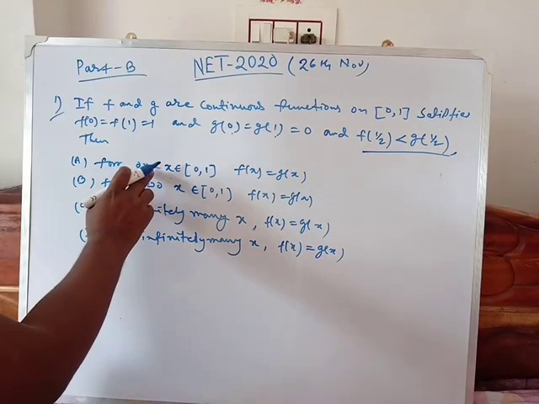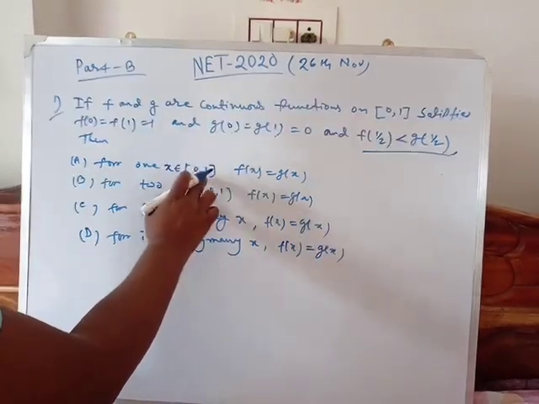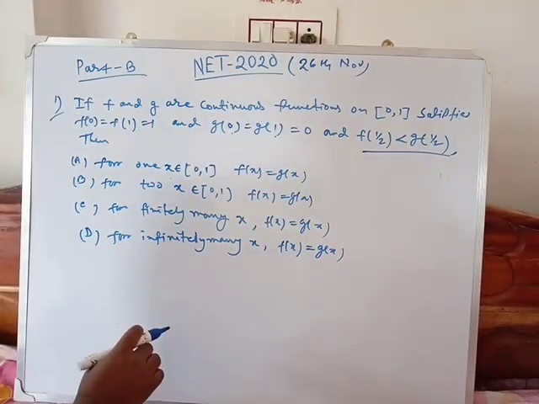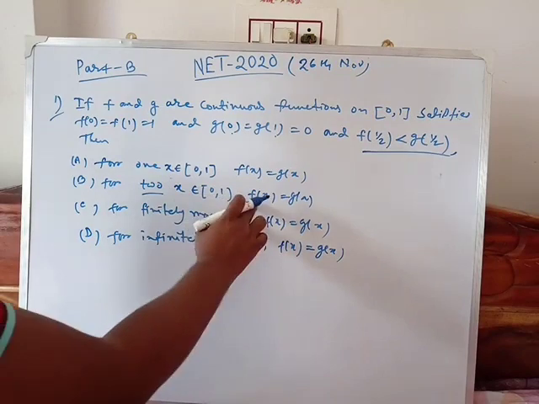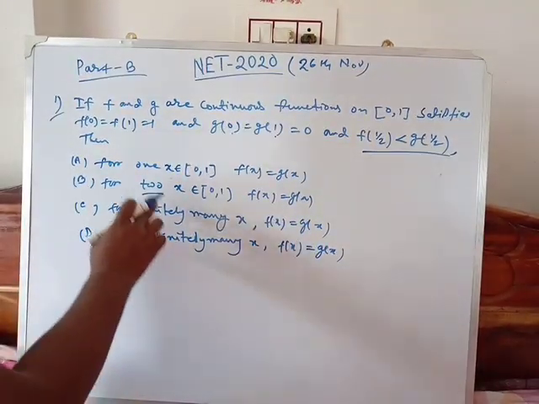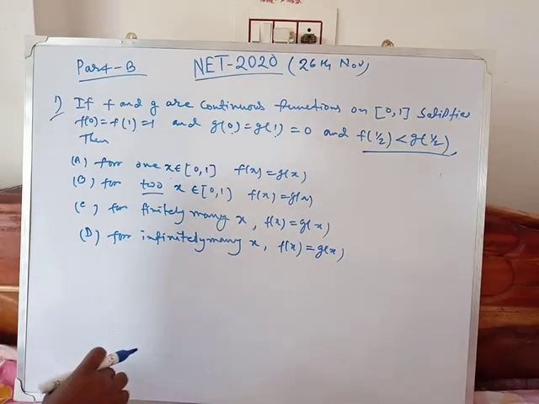For 1 x belonging to this interval f(x) = g(x), for 2 values of x f(x) = g(x), for finitely many x, and for infinitely many x.